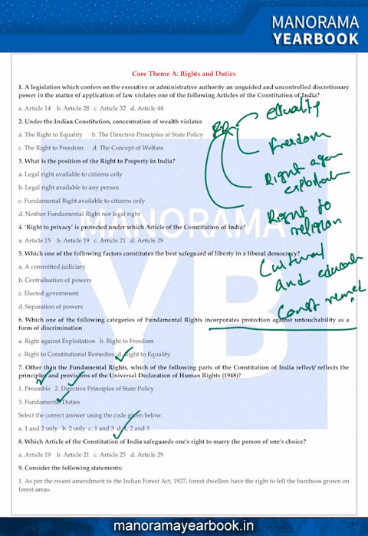Which of the following provisions of the Constitution of India safeguards one's right to marry a person of one's choice? This was recently also in current affairs because of a case known as the Hadiya case. Answer is B for Bombay. We know that Article 21 talks about the right to life and liberty except according to a procedure established by law.